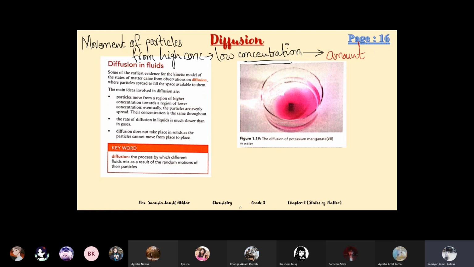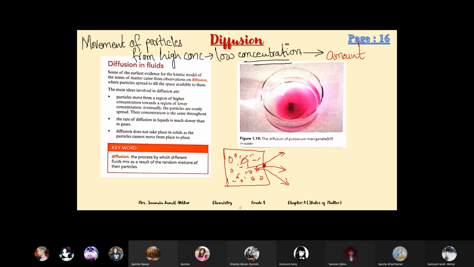So in a container, if we have lots of particles present, and if we make a hole here, the particles will start moving outside. This is the nature of particles: they want to move from the area where their amount is high to the area where their amount is low or zero. This is what happens with perfume and all gas particles. When you pop the balloon, the gas comes out. And in liquids also it is the same thing.